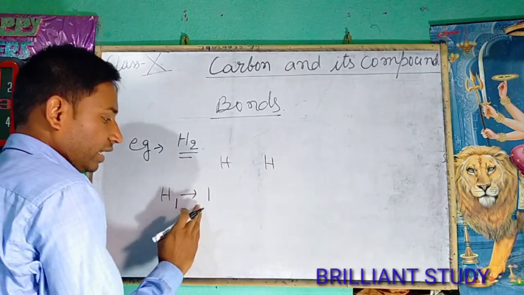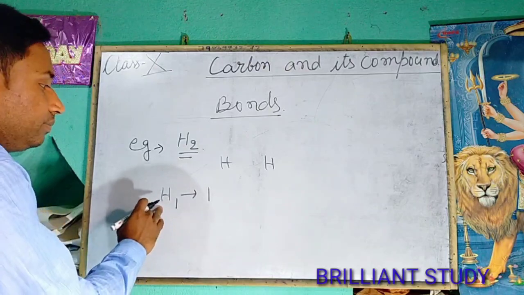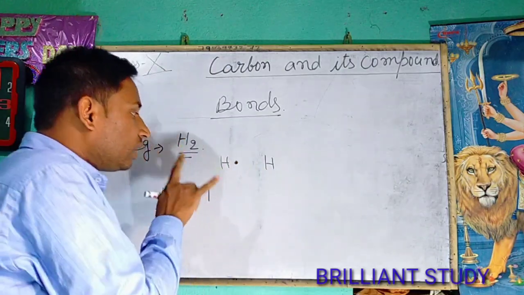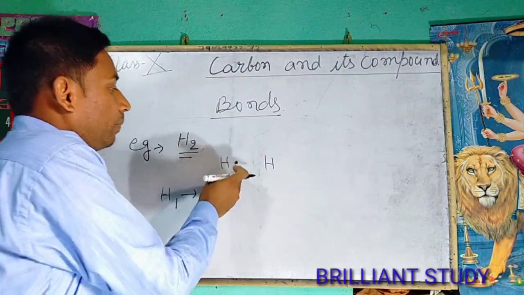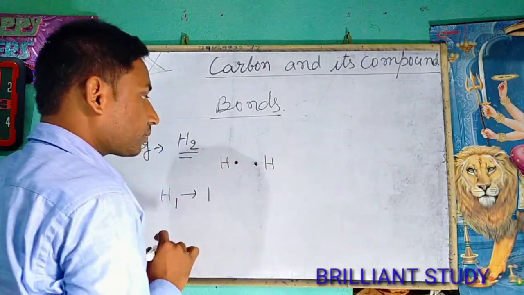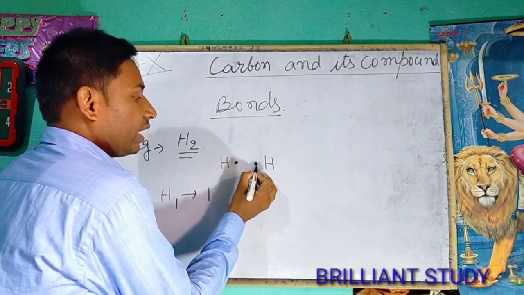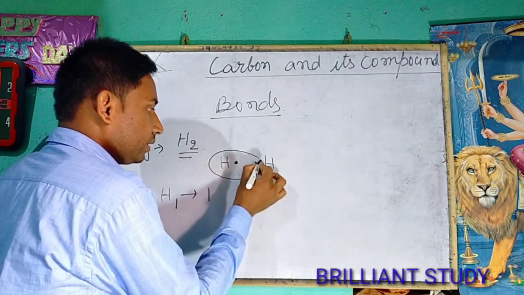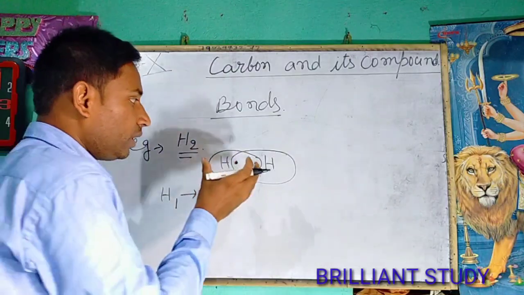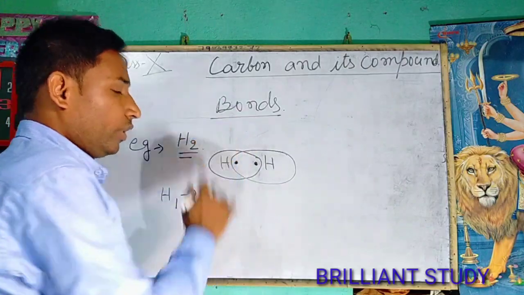That means the valence shell of a hydrogen atom has 1 electron. So we can denote the valence electron here and this atom's electron also here. And we all know that this electron and this electron are shared with each other and make a relationship between these two atoms, and this relationship is known as a bond.